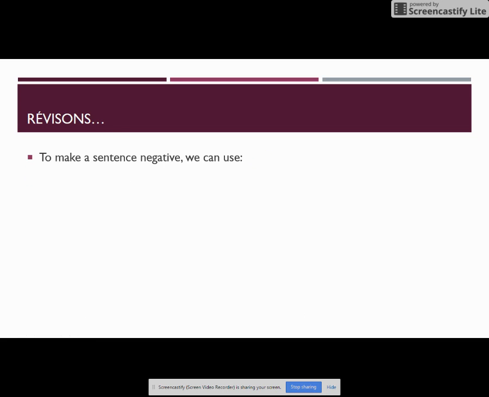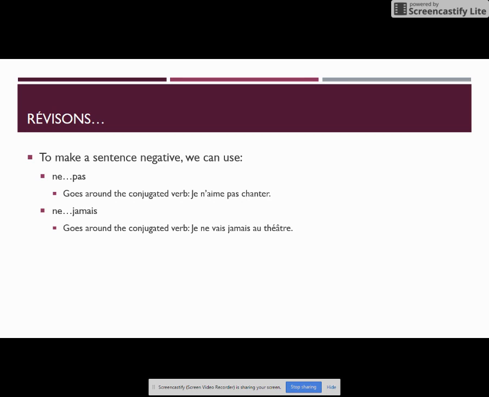So we're going to continue reviewing how to make a sentence negative, right? We have a couple different negative expressions that we can use. Ne pas is just our general don't negative statement. It goes around the conjugated verb. So, je n'aime pas chanter. Right? I don't like to sing. Ne jamais, remember, never, again goes on the conjugated verb. Je ne vais jamais au théâtre. Right? I never go to the theater.